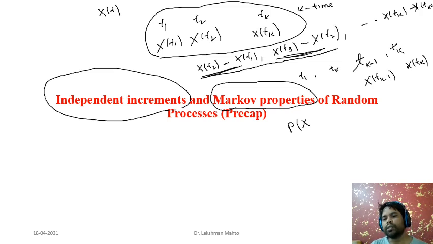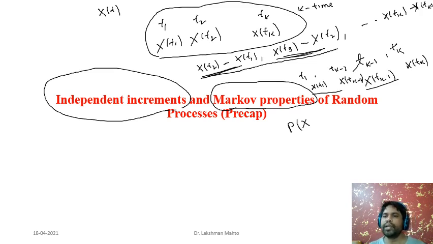Here at t1 we have the random variable x of t1, at tk minus 2 we have the random variable x of tk minus 2, and tk minus 1 is the current time.